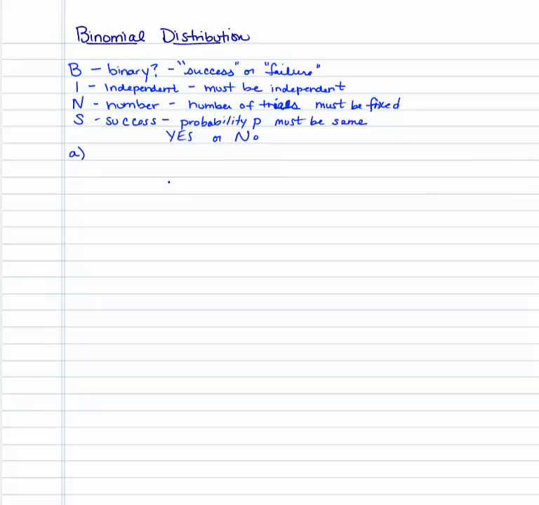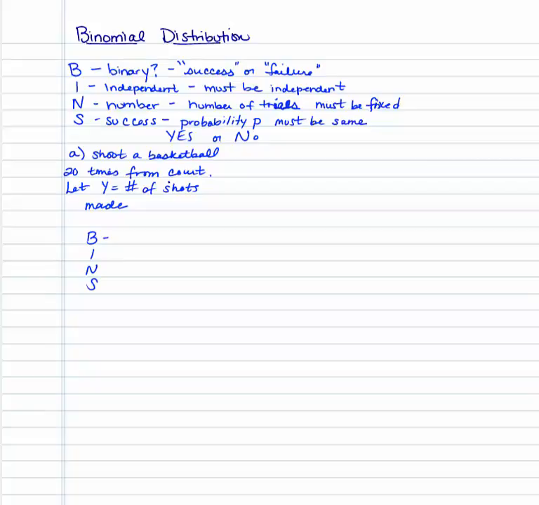For A, let's say we're going to shoot a basketball 20 times from different places on the court. Let Y equal the number of shots made. So let's go through BINS.